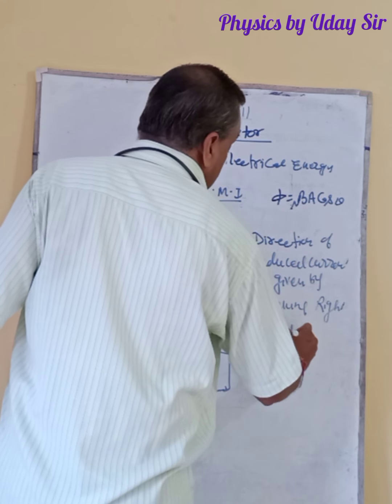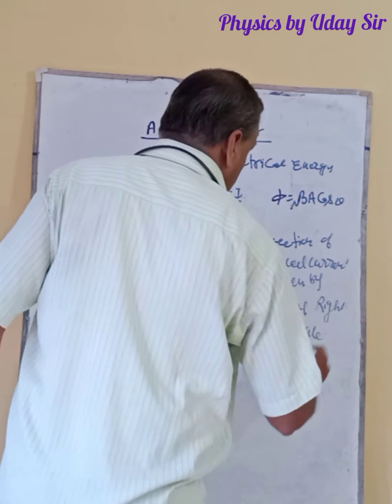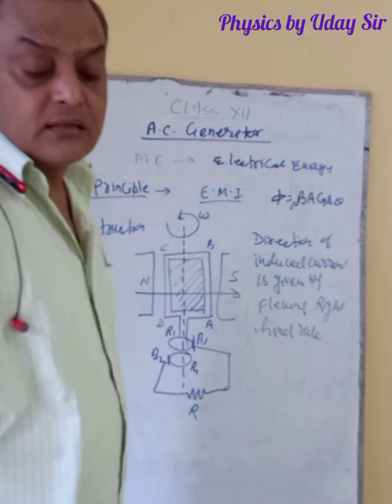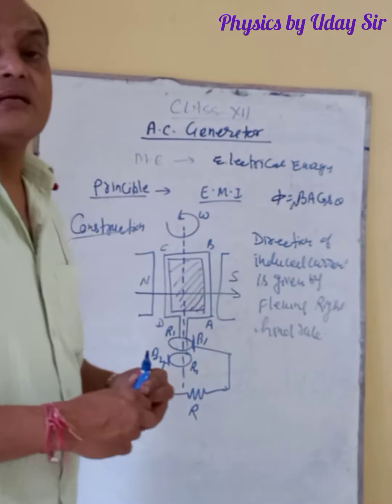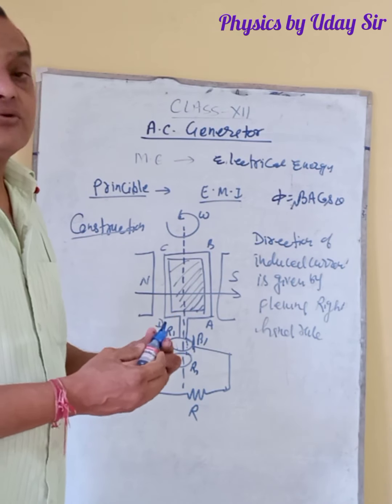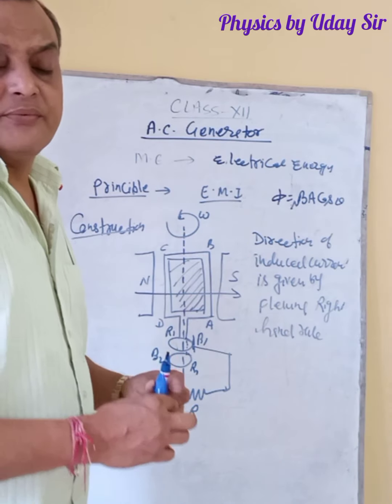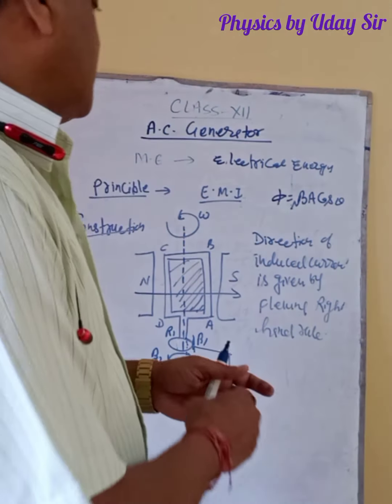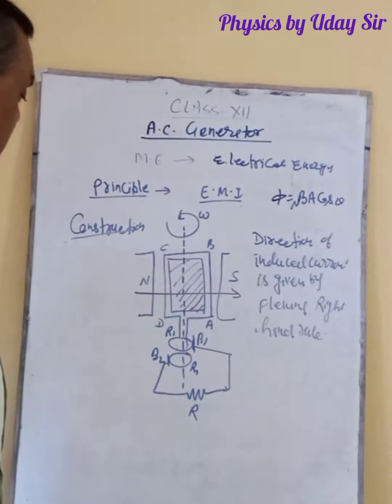It depends upon the rotation of the coil, so the direction of induced current is given using Fleming's right hand rule.